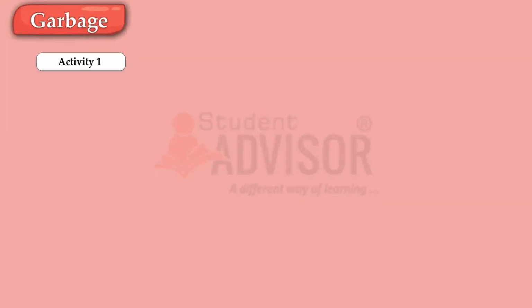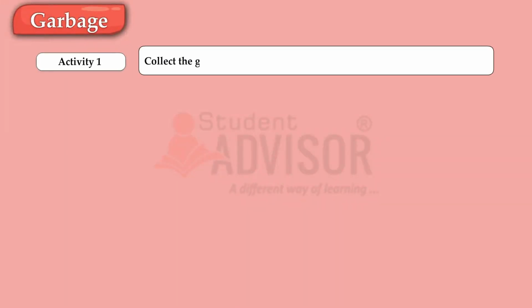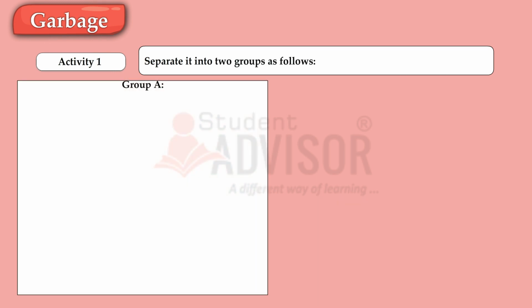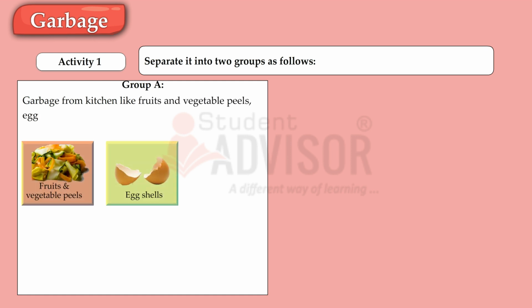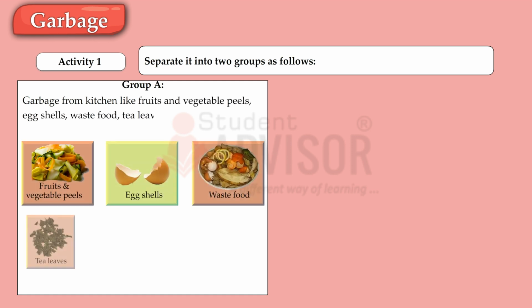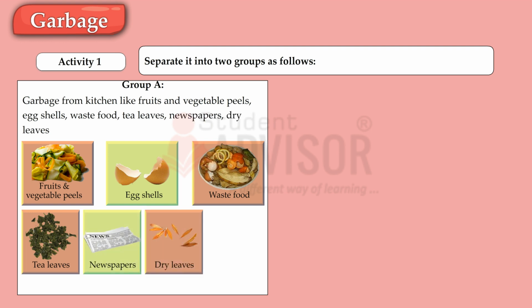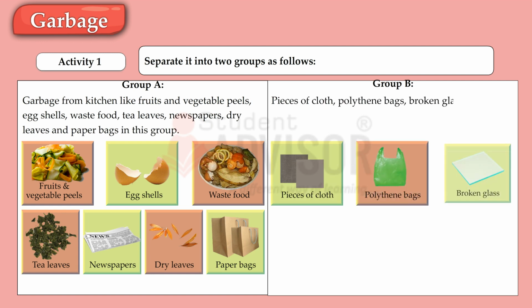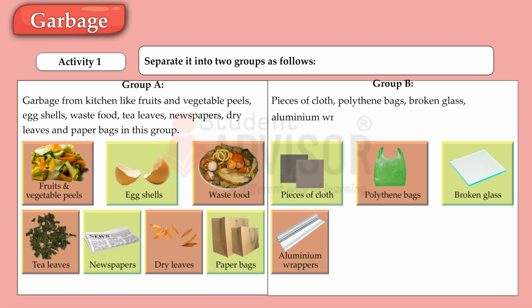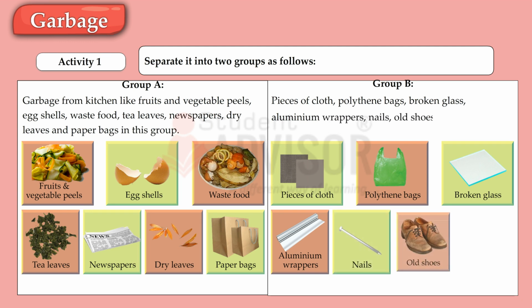Activity. Collect the garbage from your house before it is thrown into the dustbin. Separate it into two groups as follows. Group A: garbage from the kitchen like fruit and vegetable peels, eggshells, waste food, tea leaves, newspapers, dry leaves and paper bags. Group B: pieces of cloth, polythene bags, broken glass, aluminium wrappers, nails, old shoes and broken toys.